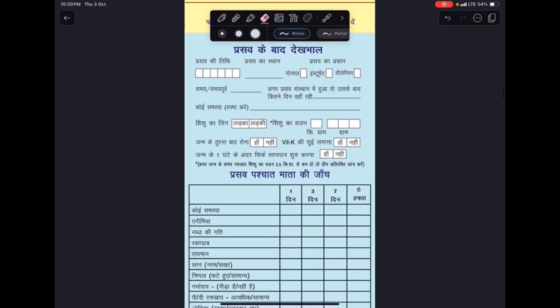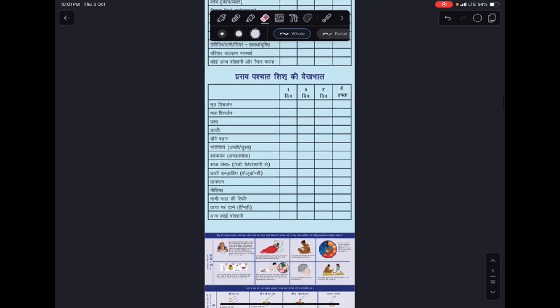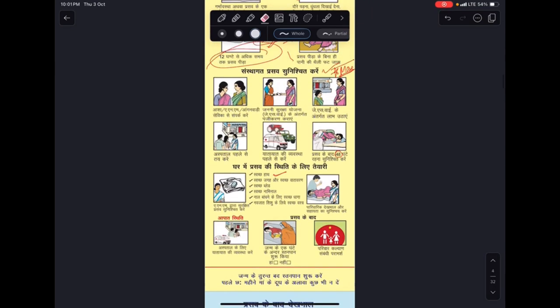Now what we have next is postnatal care. This is something I will teach you in the upcoming sessions. Right now I have taught you till here.